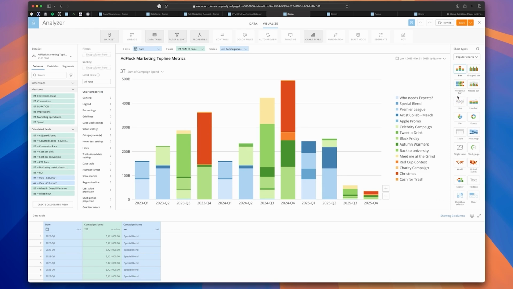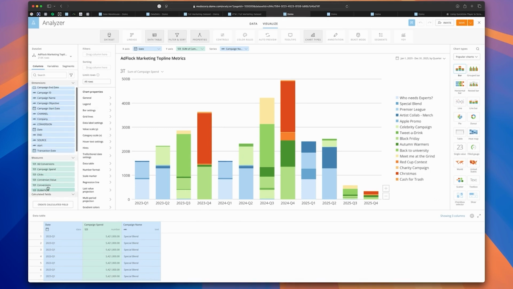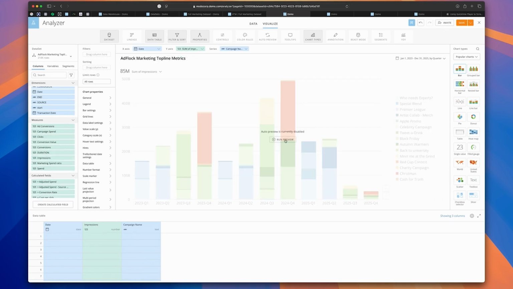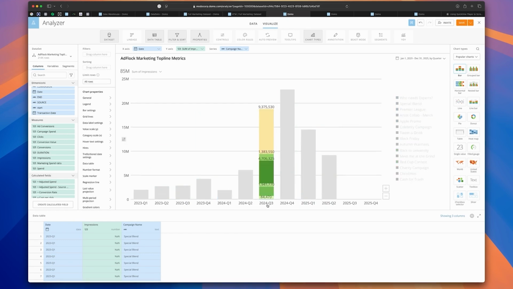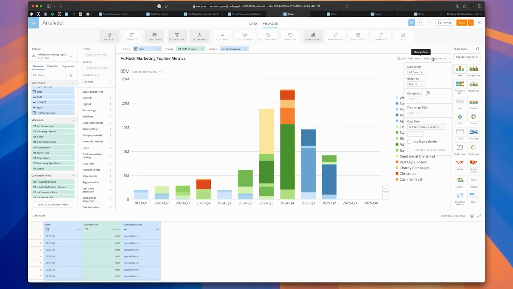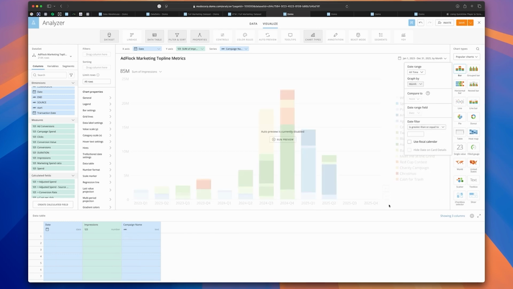Out of the box, Domo provides you with, I believe, over 120 different chart types, everything from data science to gauges to tables, pivot tables, and so forth. If I want to modify the visualization that I have, it's simply a case of dragging and dropping the various metrics and dimensions that I have down my left-hand side onto the X or Y axis. In this case, I'm going to look at my impressions by campaign with date on my X axis. By default, Domo is aggregated at the quarterly level. I can very quickly change that to the month level, for example, and then run a preview.